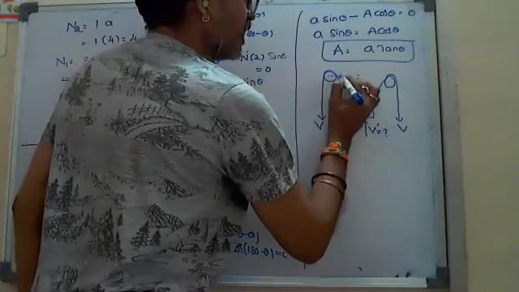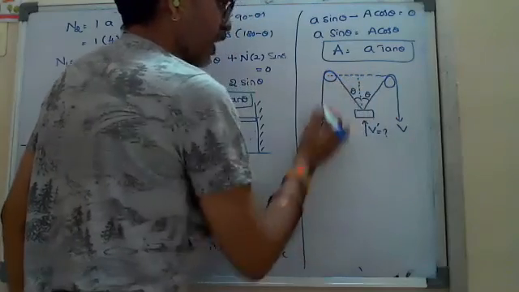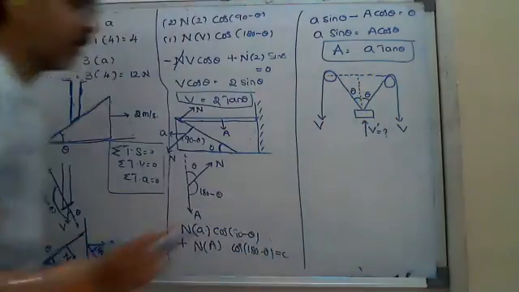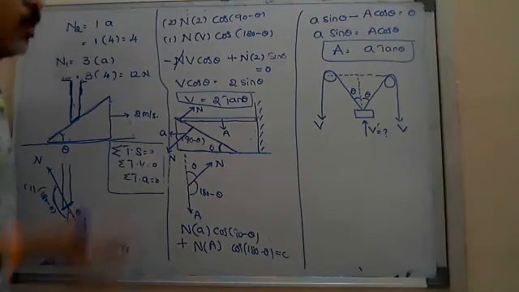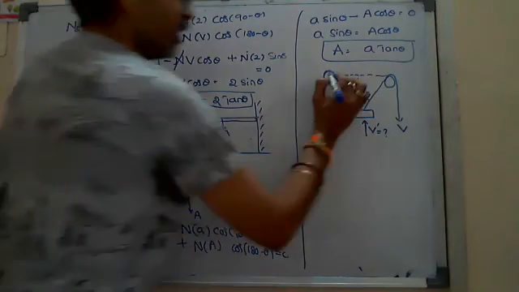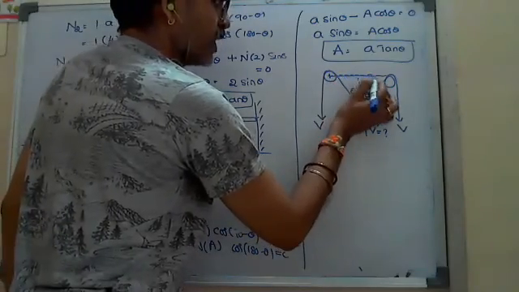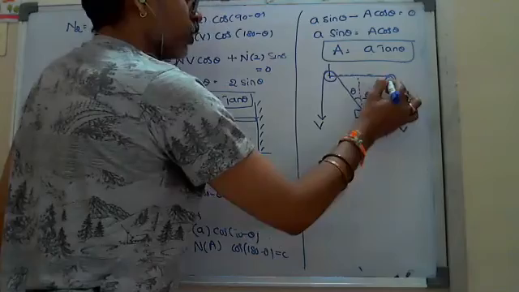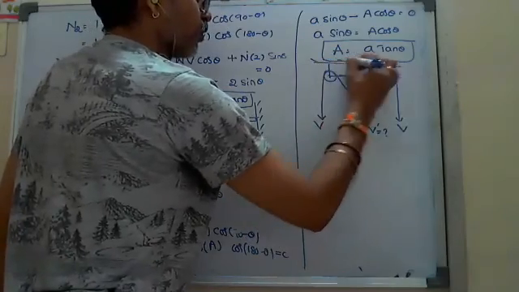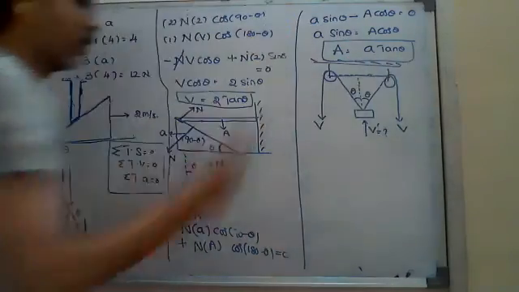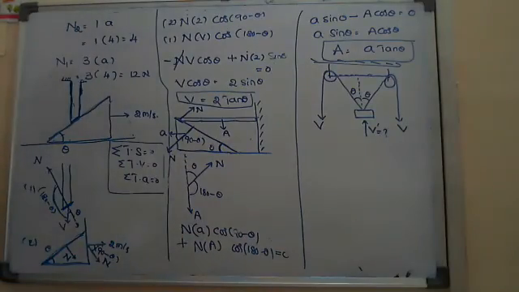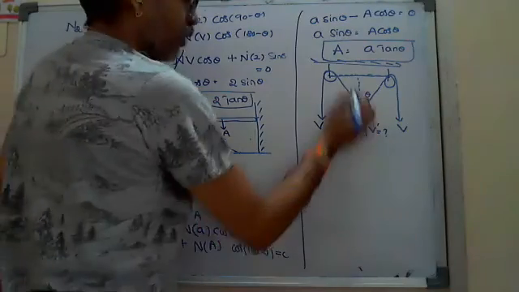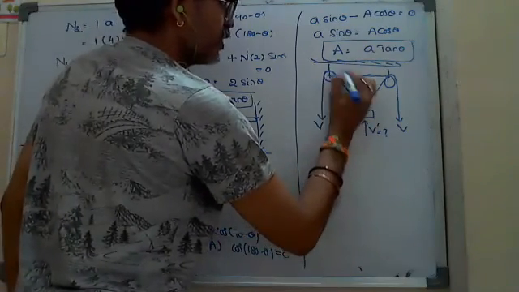The length of the string is constant. Or else, the distance between the two pulleys is constant, because both pulleys are fixed to one support, the roof. While going up, this distance is fixed.